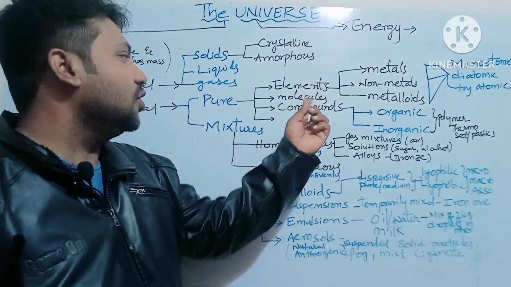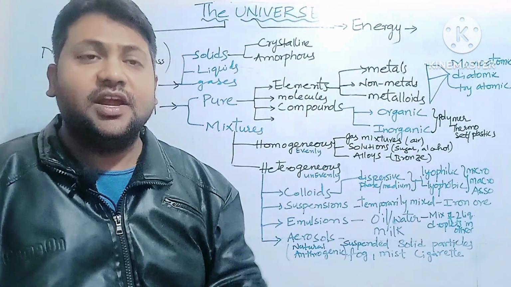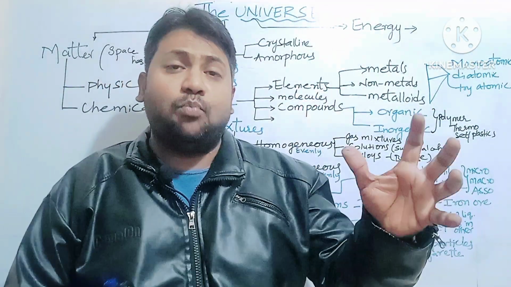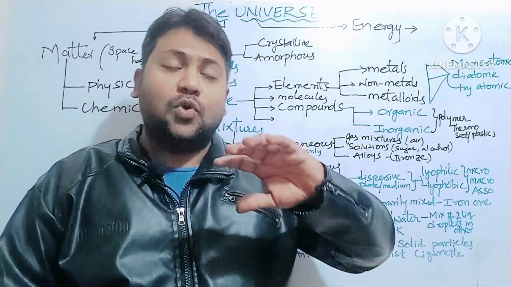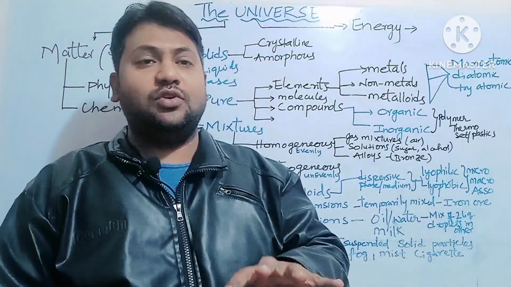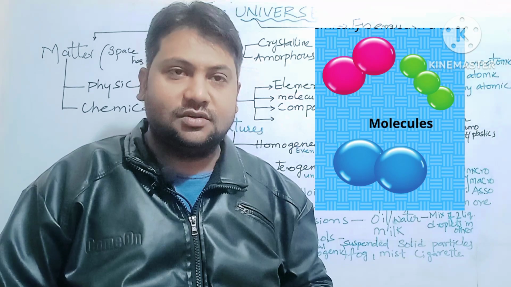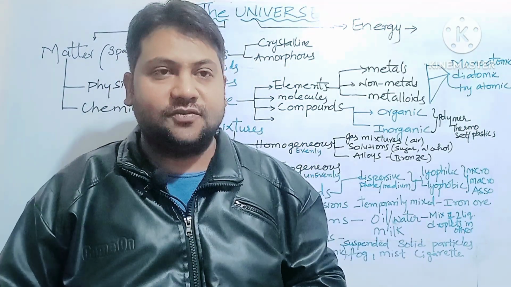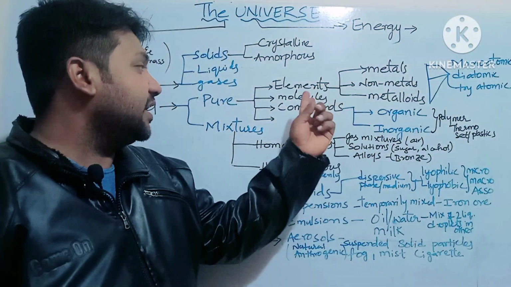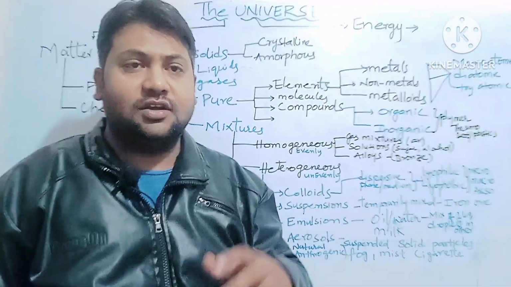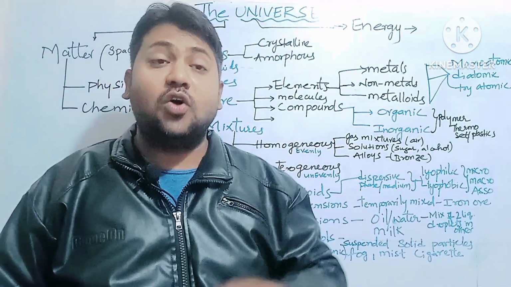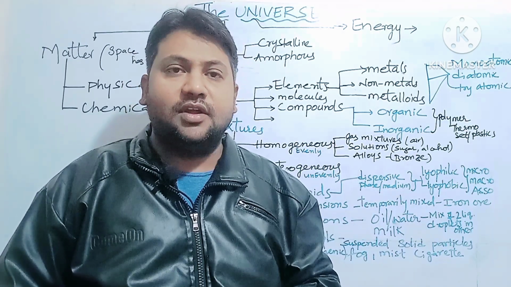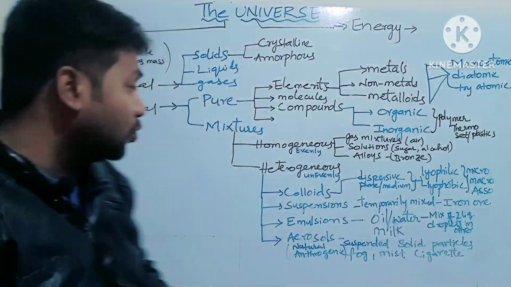Next, let us come to molecules. A molecule is a bond between homonuclear or heteronuclear atoms. Examples are the hydrogen molecule and the oxygen molecule. I write the oxygen molecule as O2.